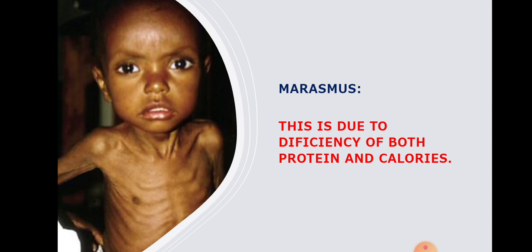The symptoms are they will be very lean and weak, with less developed muscles, dry skin, and again diarrhea, loose motions. These are all the symptoms of marasmus. See, just observe the picture. The body of the child is very, very weak and lean. We are able to see the ribs and bones, right? So this is about marasmus, one of the malnutrition diseases.